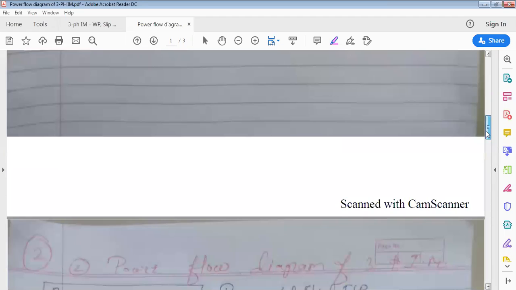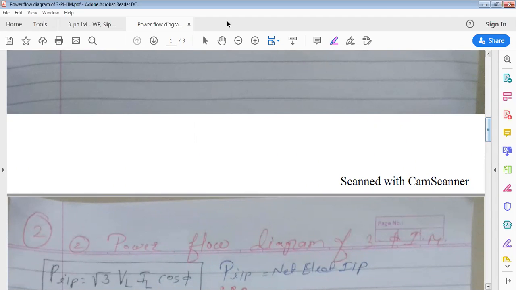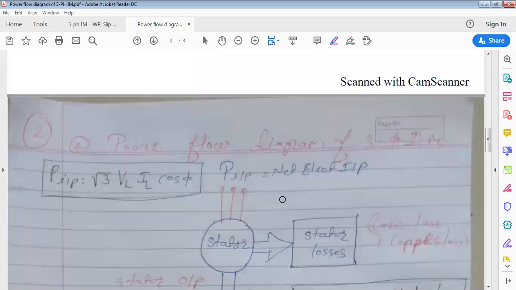Now what is the formula for three-phase AC electrical input? We have studied it in the 4th unit, three-phase AC circuits. So what is the formula for three-phase AC electrical input, which is given to the stator? The formula is root 3 VL IL cos phi, or 3 times VPH IPH cos phi.